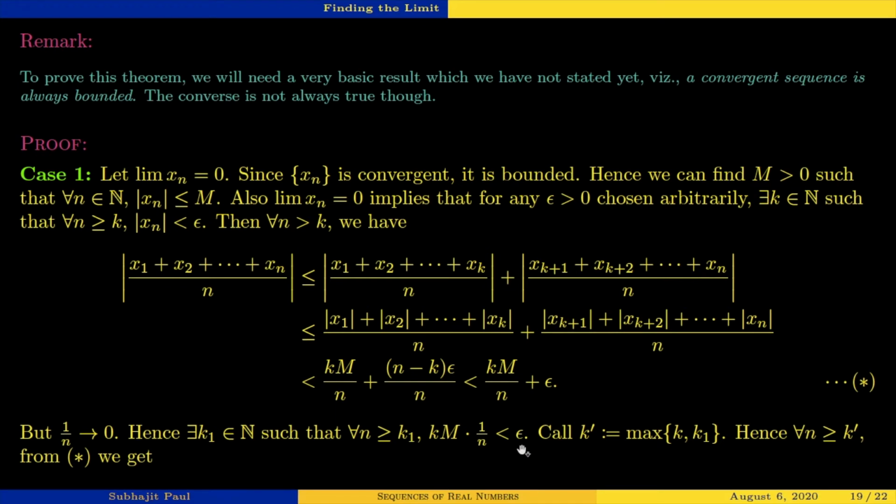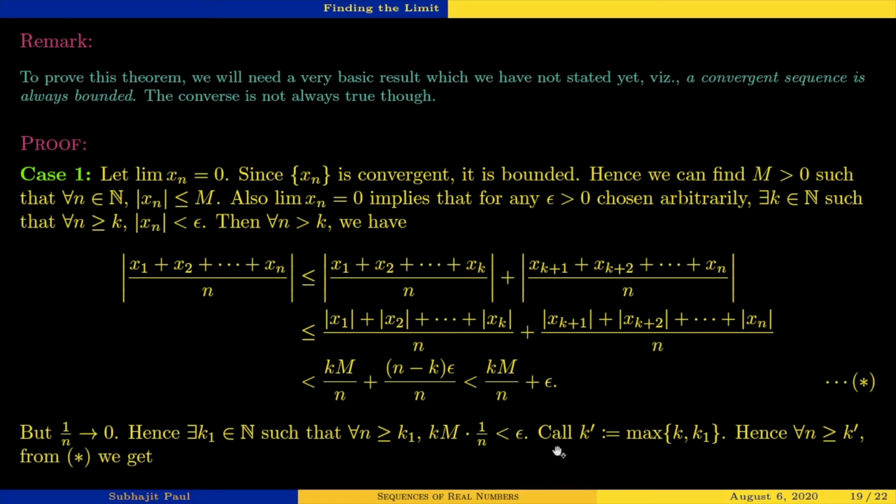Now, that is smaller than any positive number. You take this any positive number as epsilon divided by km. If you choose the positive number you want to make 1 by n small of, you choose your positive number to be epsilon divided by k times capital M. So 1 by n will be smaller than epsilon divided by km. So km will be going over there. So for all n greater than or equal to k1, km times 1 by n is smaller than epsilon.